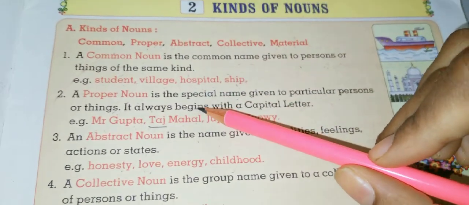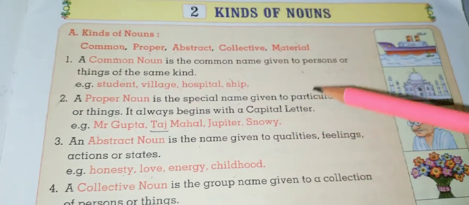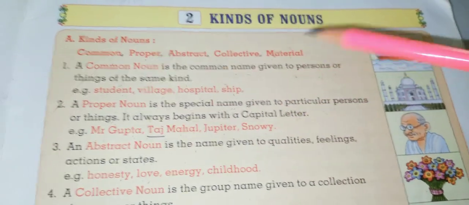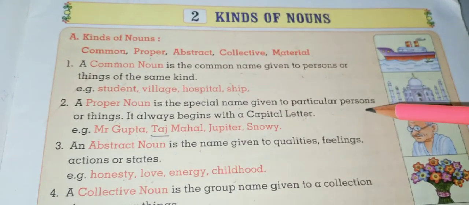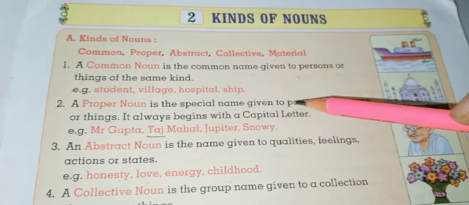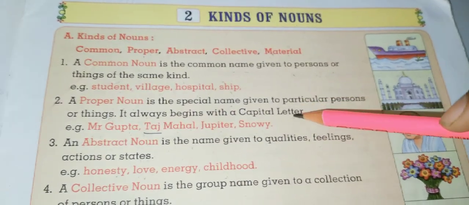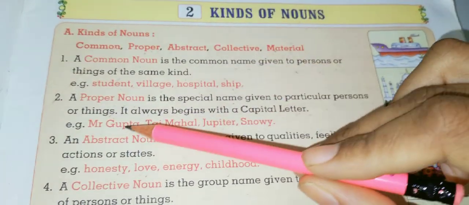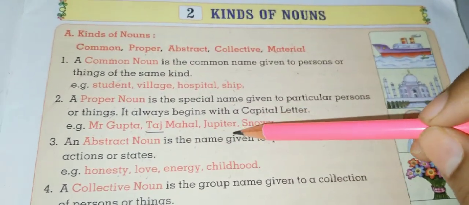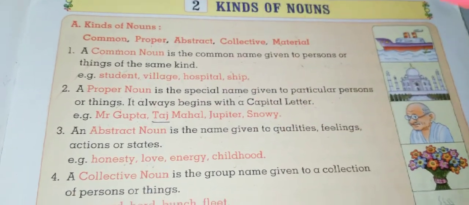What is a proper noun? A proper noun is the special name given to particular persons or things. It always begins with a capital letter. Example: Master Gupta, Taj Mahal, Jupiter and Snowy. It begins with a capital letter.